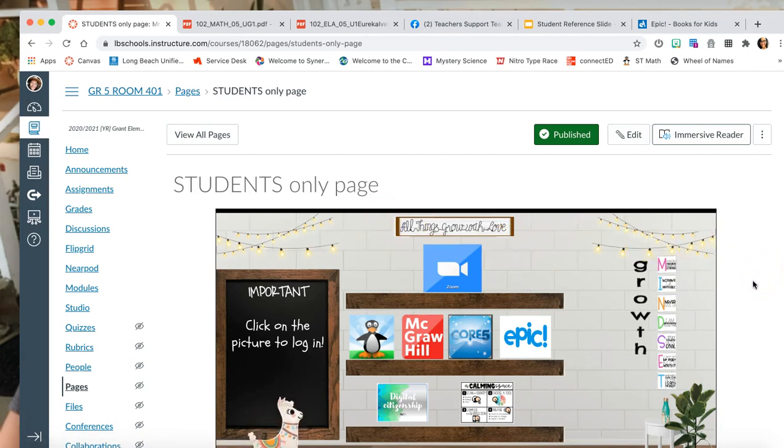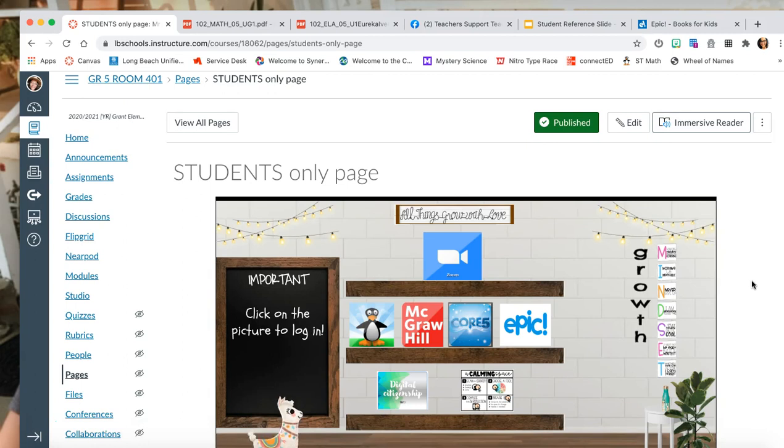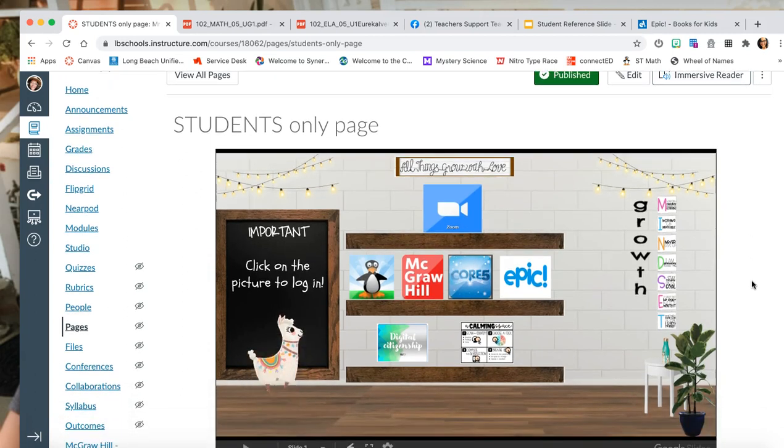I call it a reference page because this is where the kids know to go, where all the links for important things are. Now, as you guys can see, this looks different than what I posted yesterday, and that's because someone who I shared the file with did not make a copy before starting to delete and insert some stuff. So as you can see, Google is magic, because whatever happens on your Google Drive or slide or document that you're doing, it goes straight back to your Canvas page. So this is what happens.